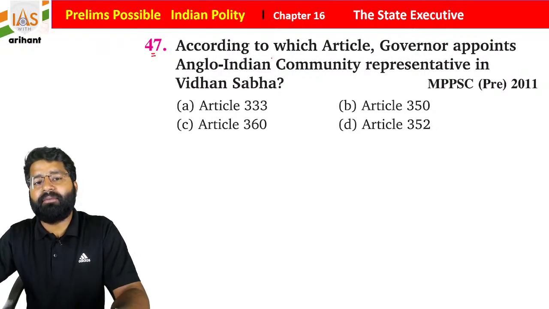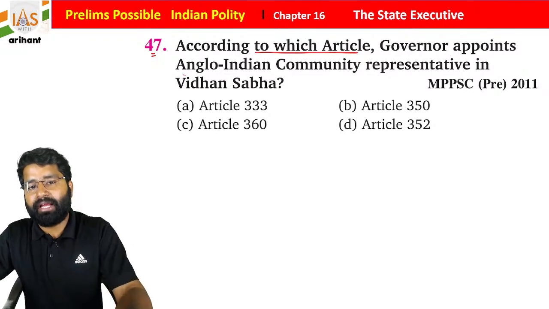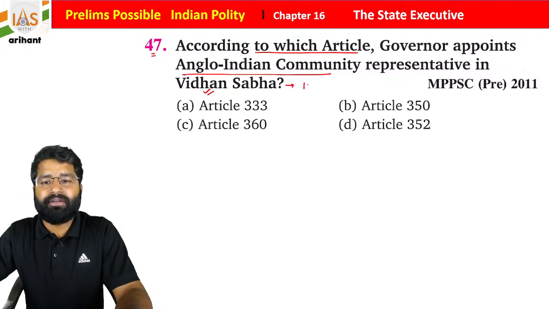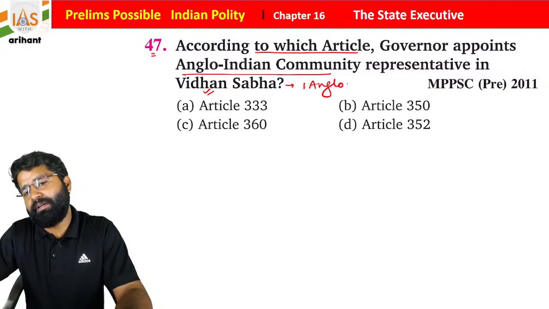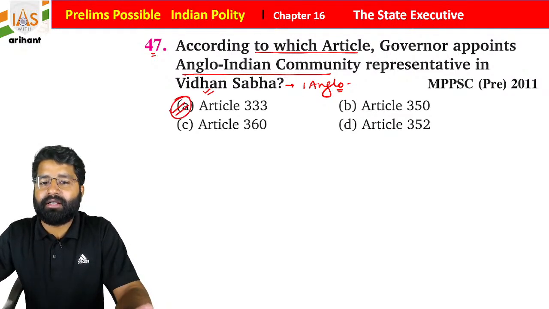Now see question number 47. According to which article does the governor appoint an Anglo-Indian community representative in the Vidhan Sabha? Students, earlier one Anglo-Indian could be appointed to the legislative assembly of the state under Article 333.